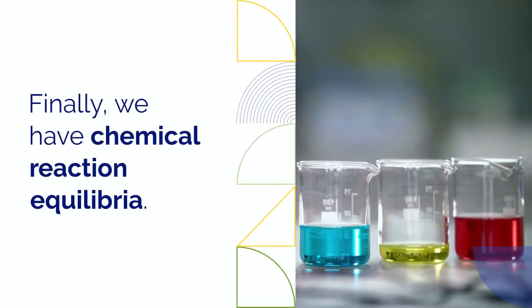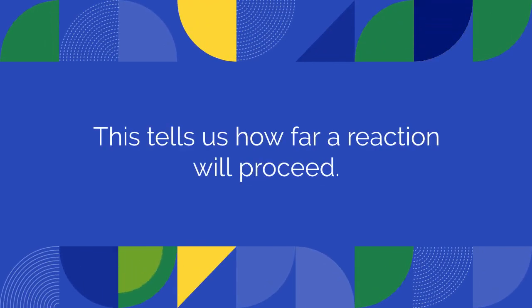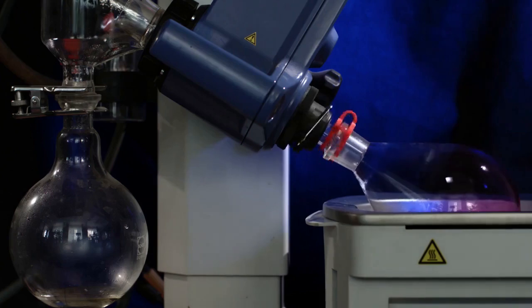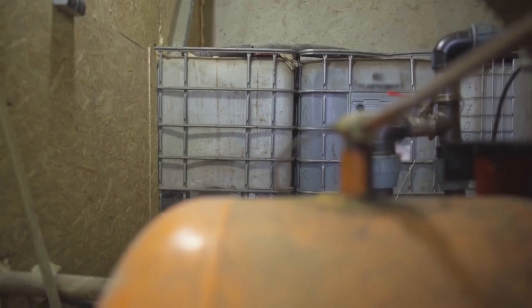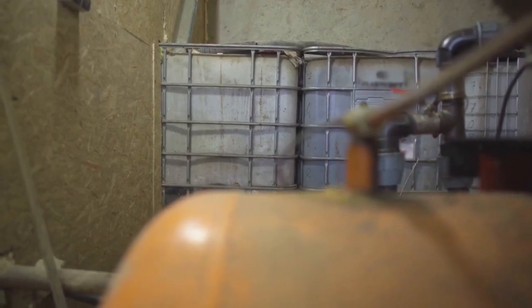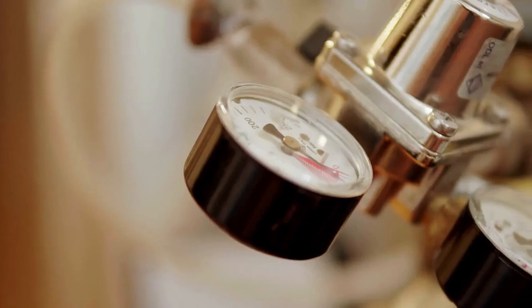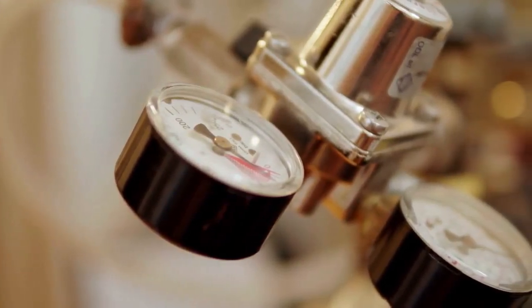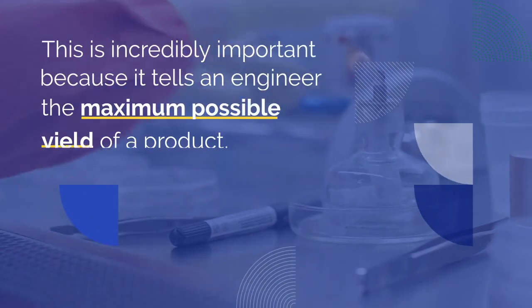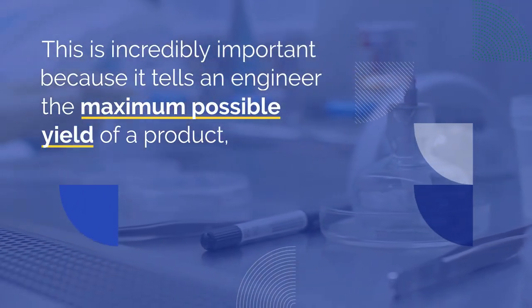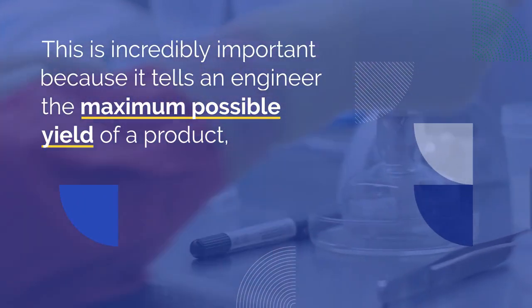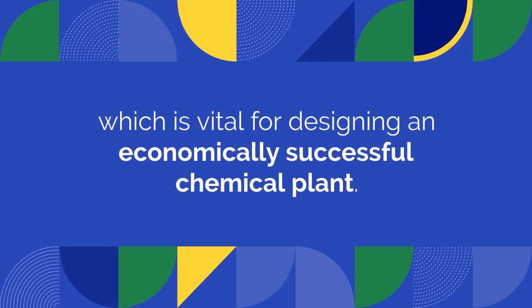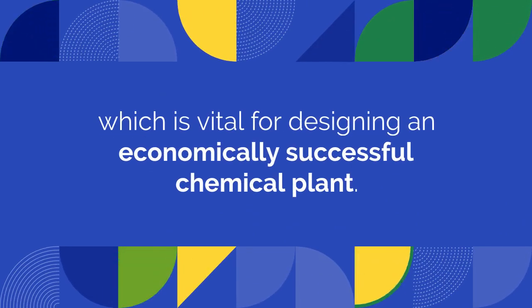Finally, we have chemical reaction equilibria. This tells us how far a reaction will proceed. Most reactions don't go to 100% completion. They stop at a point of balance, or equilibrium. Thermodynamics allows us to calculate exactly where that point is for a given temperature and pressure. This is incredibly important because it tells an engineer the maximum possible yield of a product, which is vital for designing an economically successful chemical plant.